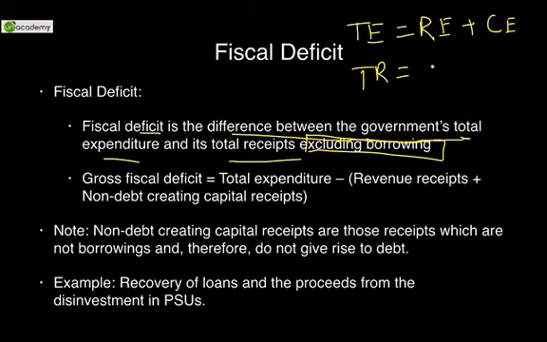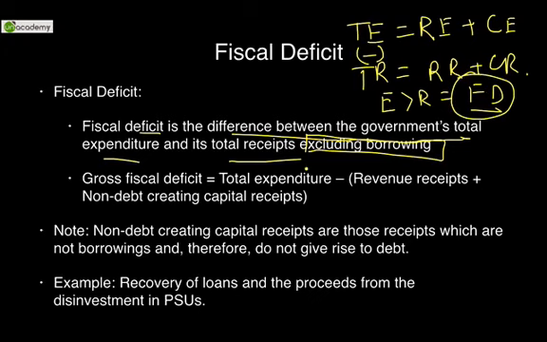Total receipts include revenue receipts plus capital receipts. When we take the difference of the two, and if expenditure exceeds revenue, what we get is fiscal deficit. So let's read the definition of gross fiscal deficit. It says total expenditure, which is revenue expenditure plus capital expenditure, minus revenue receipts plus non-debt creating capital receipts.